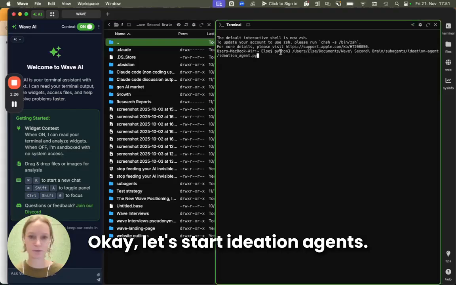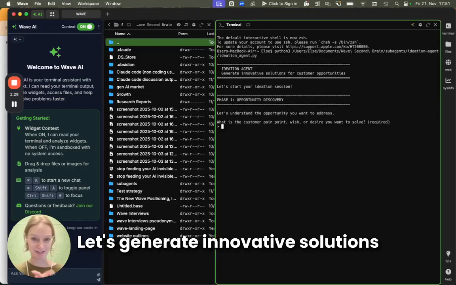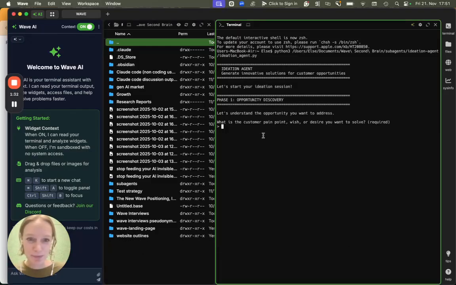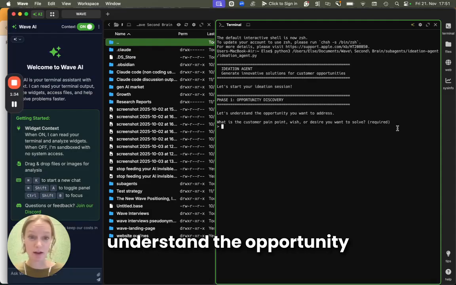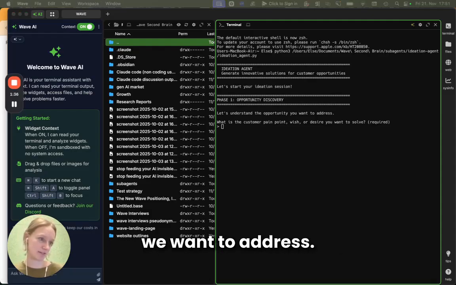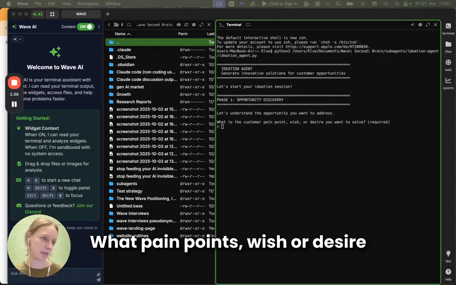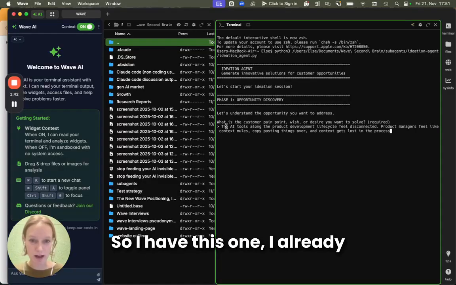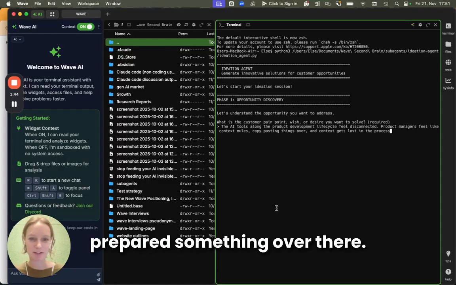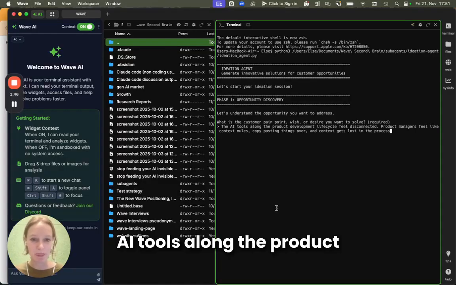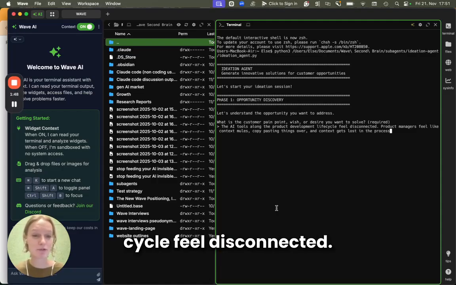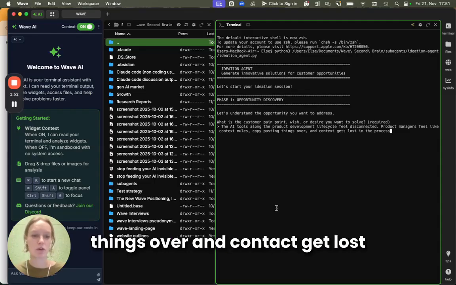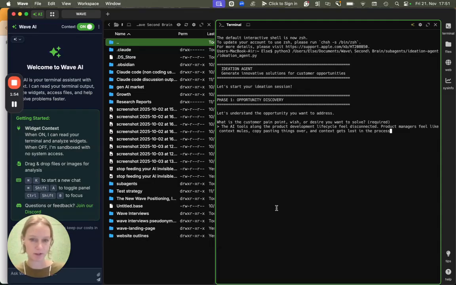Okay. Let's start. Ideation agents. Let's generate innovative solutions for customer opportunities. Okay, first question, let's understand the opportunity we want to address, right? What pain points, wish or desire are we trying to come up with solutions for? So I have this one. I already prepared something over there. AI tools along the product development lifecycle feel disconnected. Product managers feel like context mules, copy-pasting things over, and context gets lost in the process.